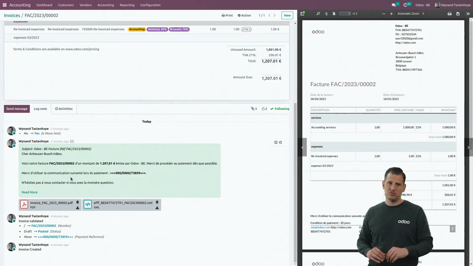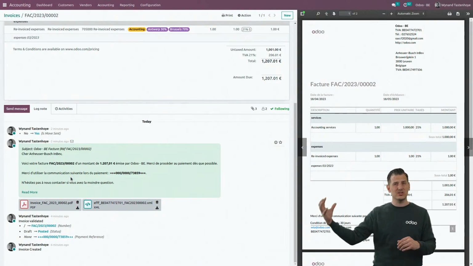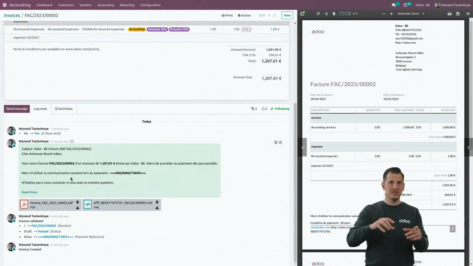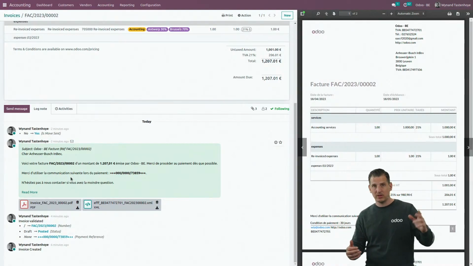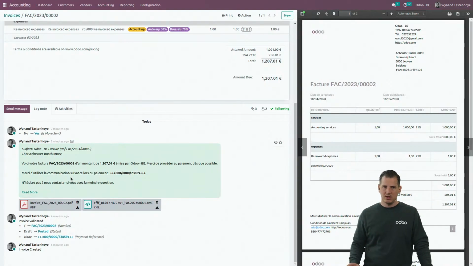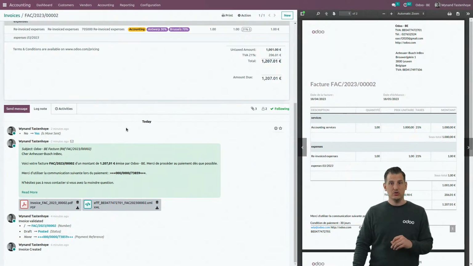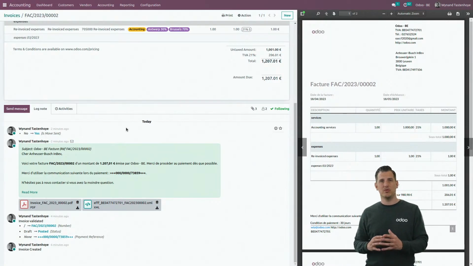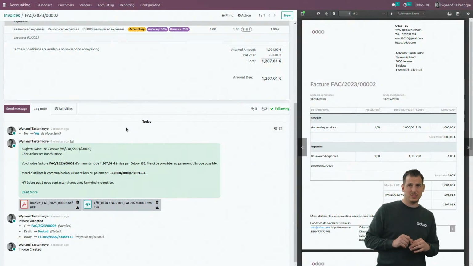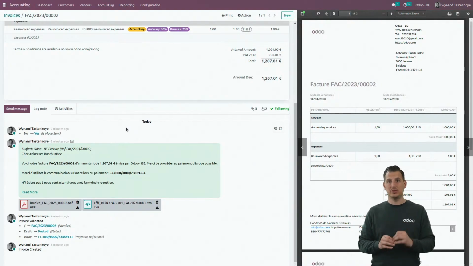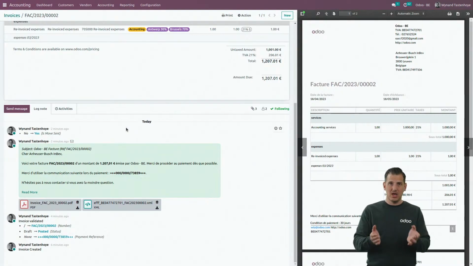The mail that I sent to InBev is over here, and if InBev answers that mail, the answer will also be stored over here. So if you have a question about this invoice in a week, in a month, next year, if you have a financial audit or whatever, you don't have to look for hours anymore in your mailbox. You can easily dive into Odoo, go to the record itself, and everything you need to know about this invoice is simply available on the record itself.